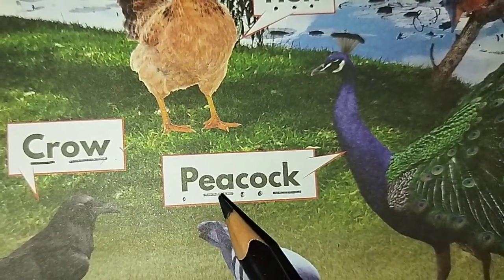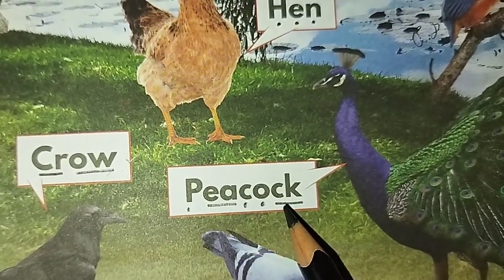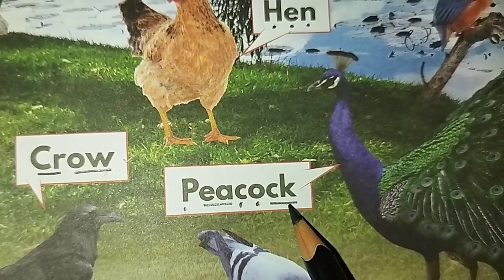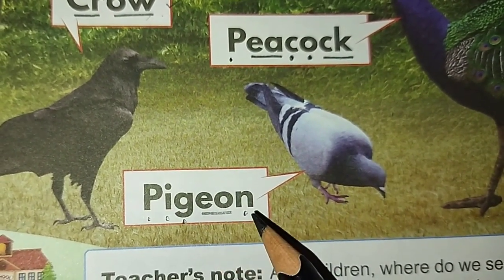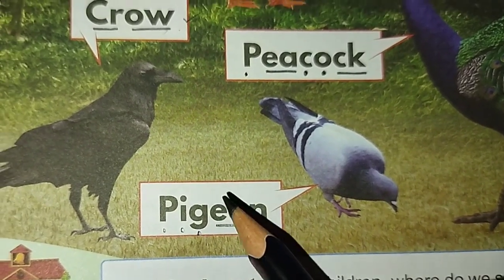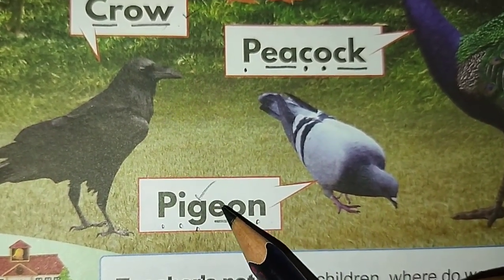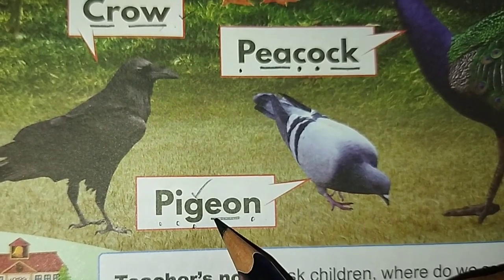Peacock. P-E-A-C-O-C-K. Peacock. P-I-G-E-O-N. Pigeon. Here G is making the J sound because letter E is next to G.